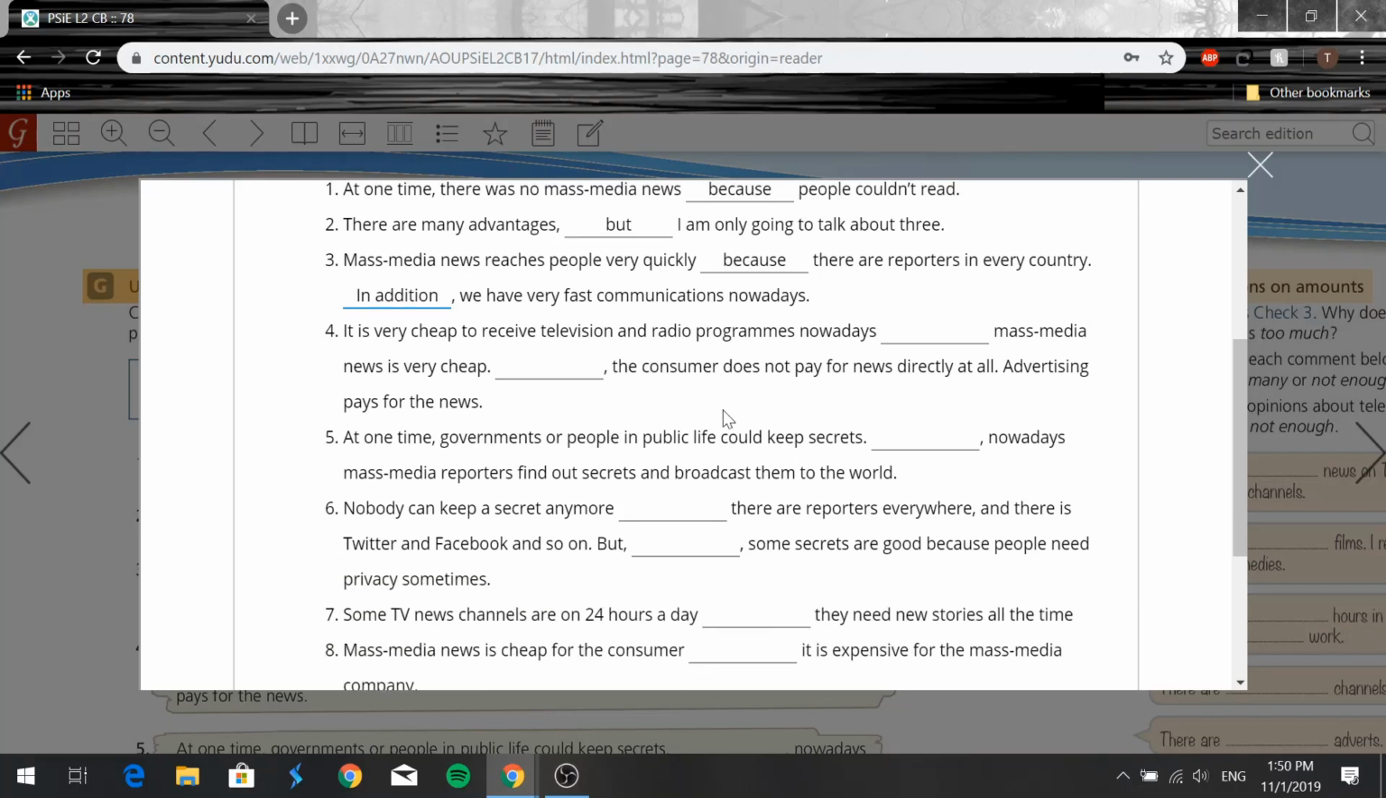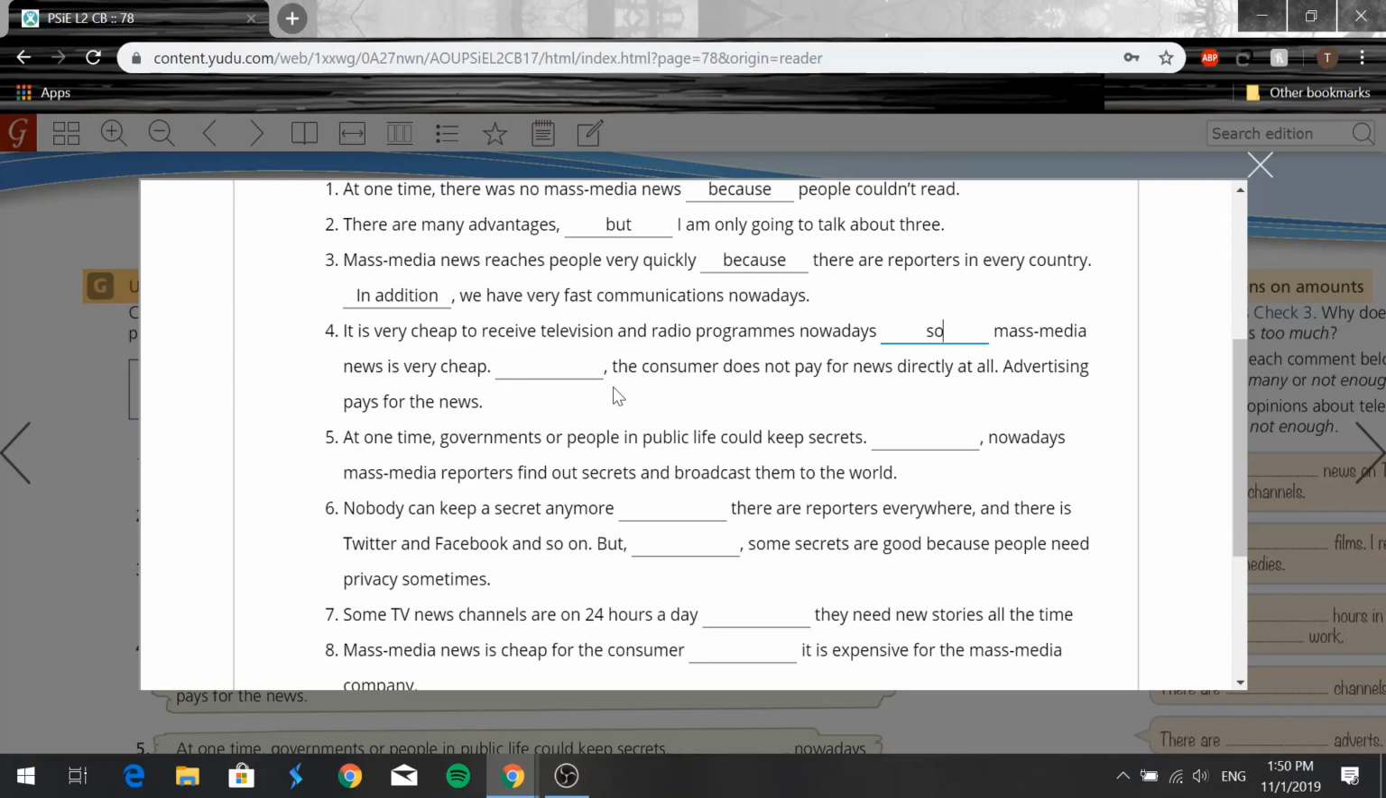Then we have number 4. It is very cheap to receive television and radio programs nowadays. And then we'll say so, right? So mass media news is very cheap. This is a result, right? So as a result, mass media news is very cheap, right?